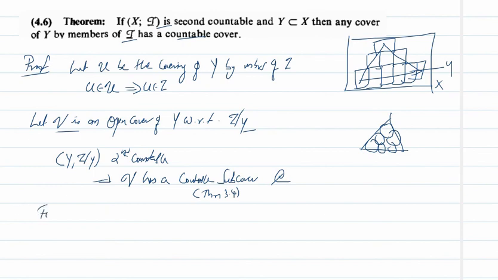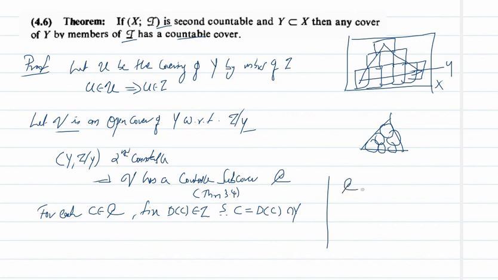Then for each C in C, fix D of C as a member of tau such that C is D of C intersection Y. Because C is countable, we can write the elements of C as C1, C2, etc., Cn, etc. And we are fixing D of C, a member of tau, which means we are taking Ci as some Ui intersection Y. So this D of C is that fixed element, that is Ui, a member of this collection.